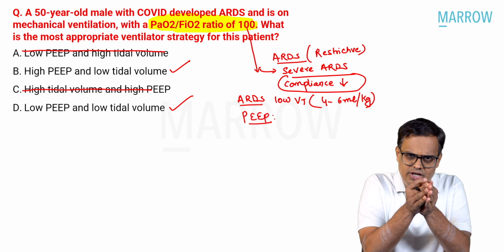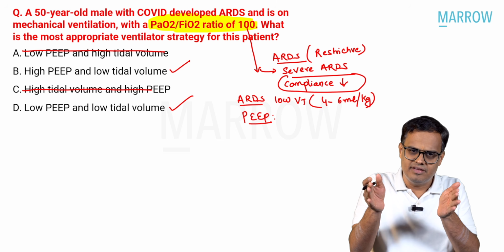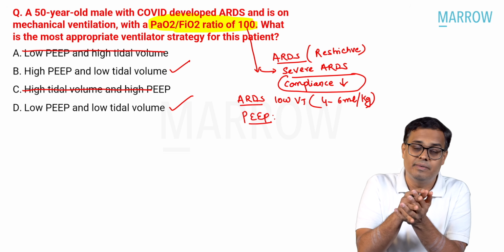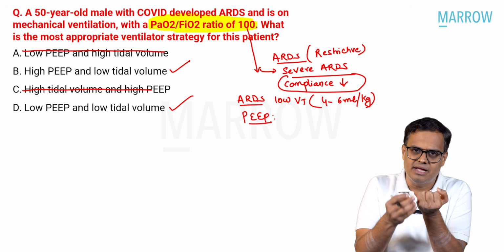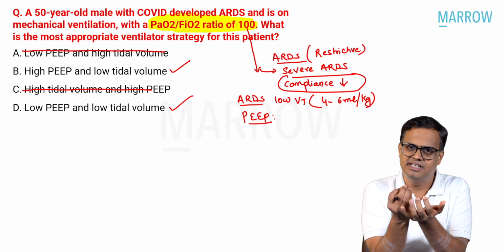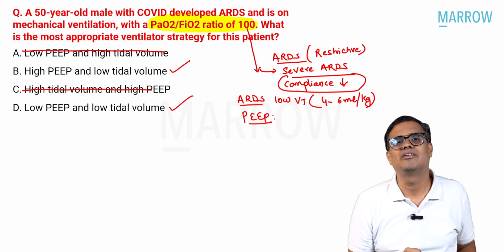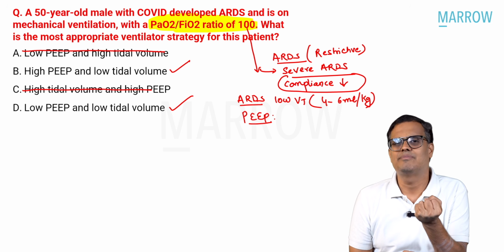PEEP means whenever you blow the balloon, the balloon will come back, but it will not become zero. Why? Because in your lungs, there is something inside called surfactant, which prevents the collapse of the alveoli.